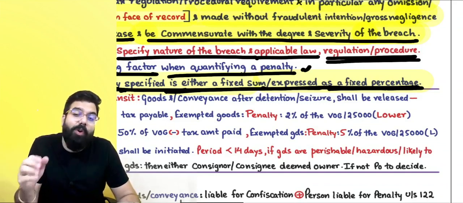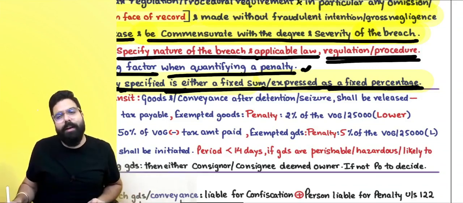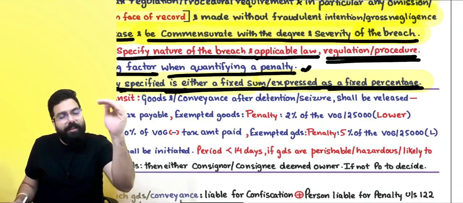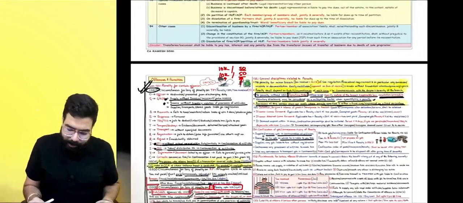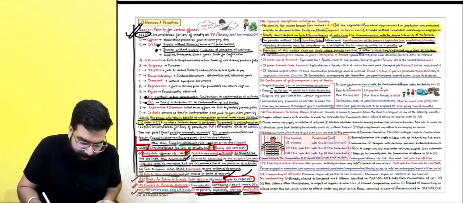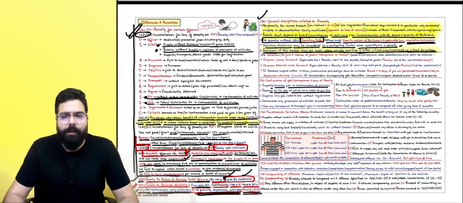But if it is told up to a penalty, at that time the officer can consider the fact that you have voluntarily disclosed, the severity of the crime is less, and he can impose a lesser penalty. Quickly tell me everyone, are we clear till section number 126 everyone? Yes sir, we are all clear.